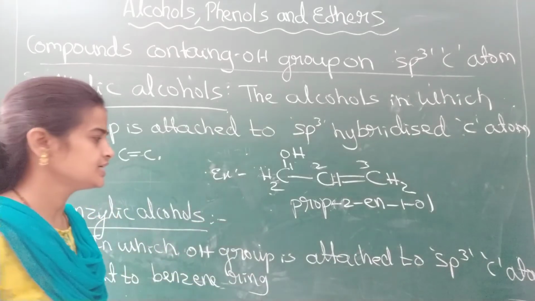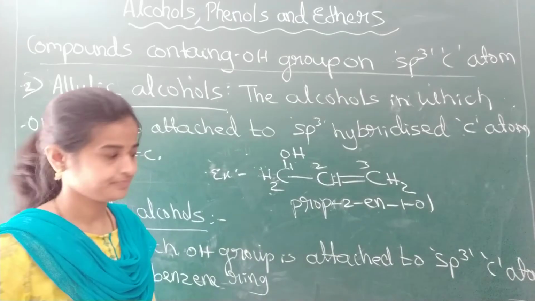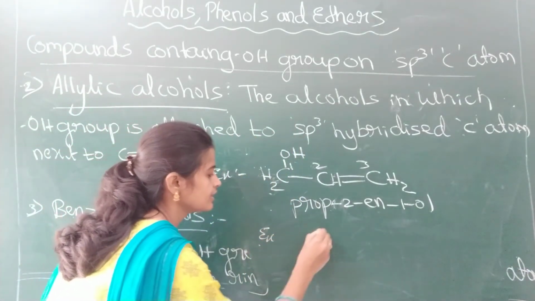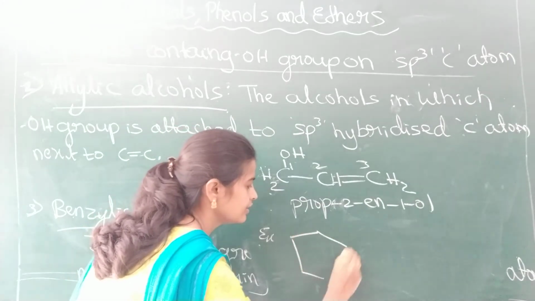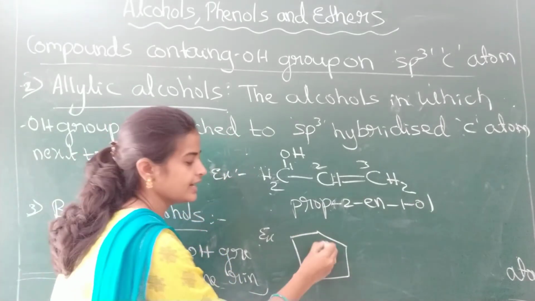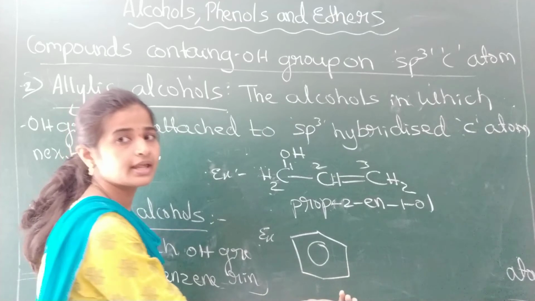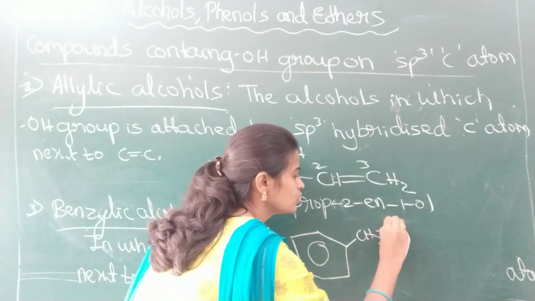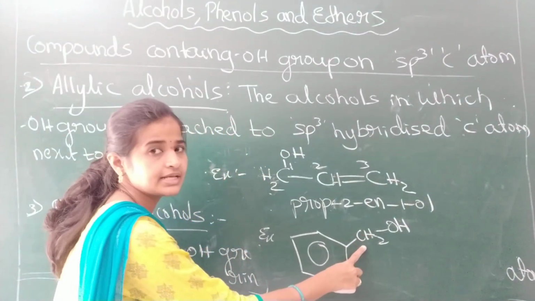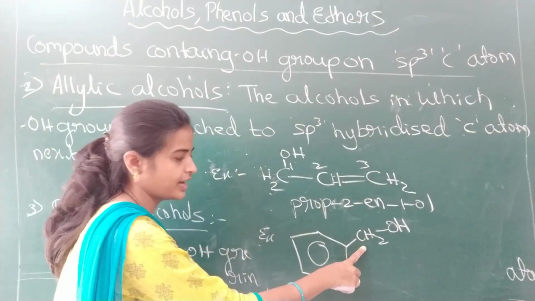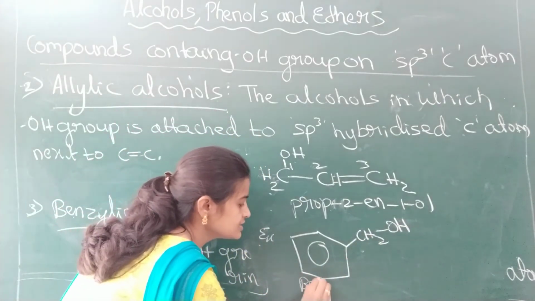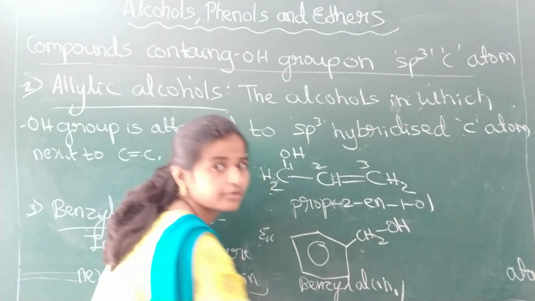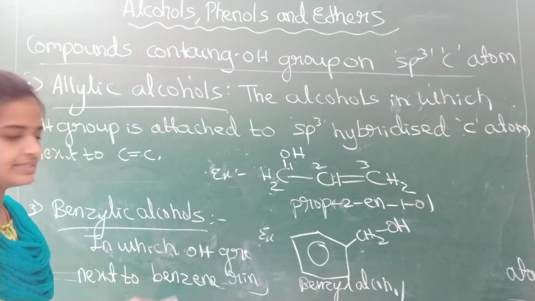Benzene ring. I am writing the example for benzylic alcohols here. The benzene ring to which OH is not directly attached. If it is attached, we will call it phenol. Therefore, CH2OH on the sp3 carbon atom, isn't it? So the name of this one is benzyl alcohol. An example for benzylic alcohols.